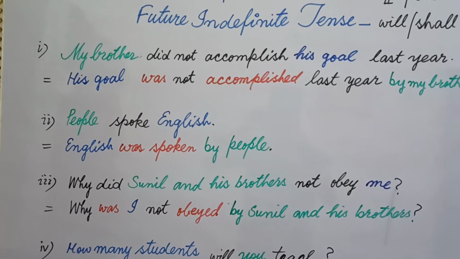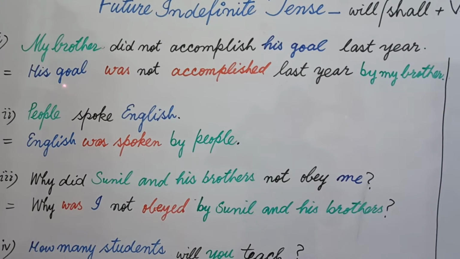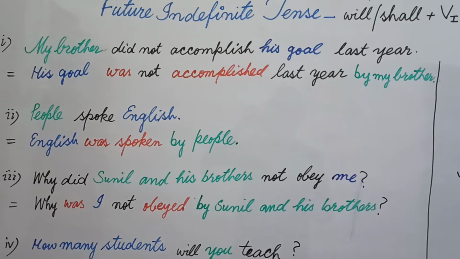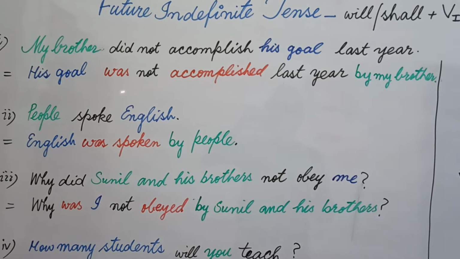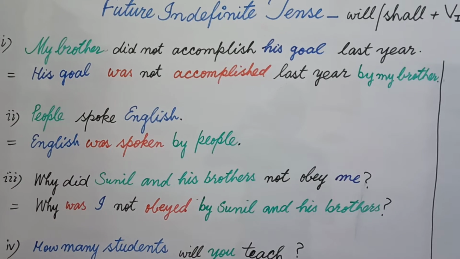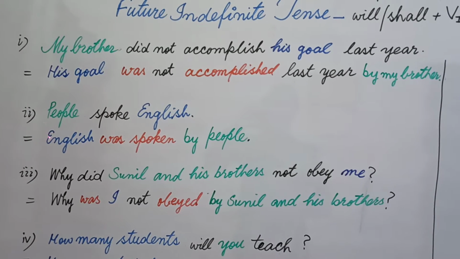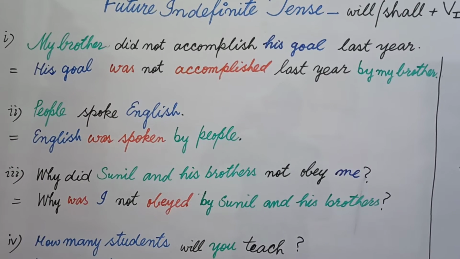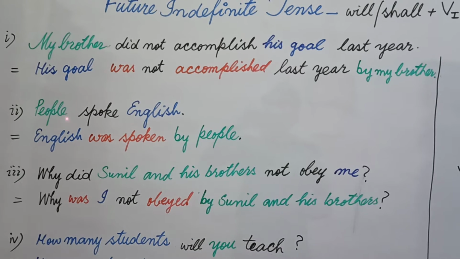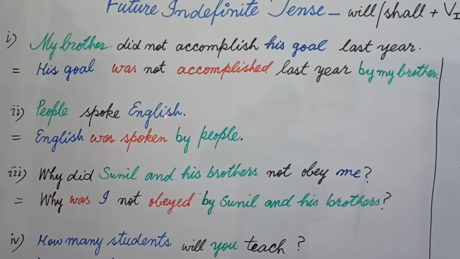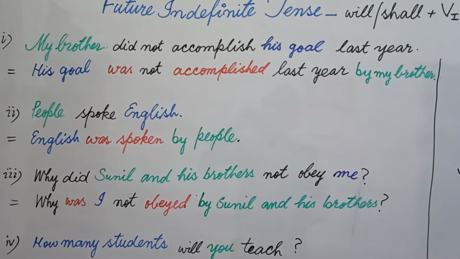I have tried to indicate the subject in green color, the object in blue color, and the helping verb and main verb or passive voice in red color. Now let's have a look at the second sentence. People spoke English. People is the subject, spoke is the main verb, English is the object. The object is taken at the place of the subject.